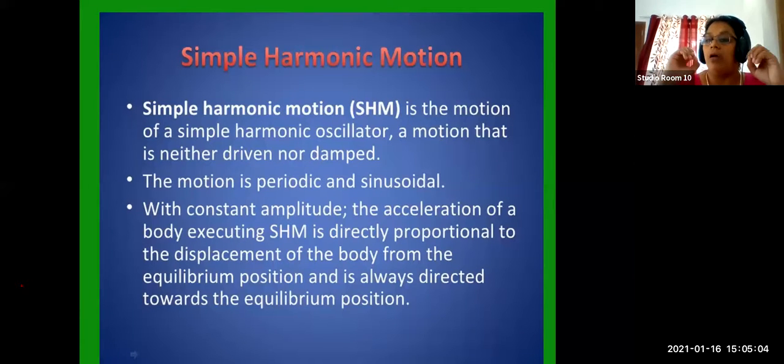So artificially you are creating a system. Mobile, artificially you are creating a system. So that is why you are able to listen to someone talk from America, and you are able to talk to that person very well, because there is a system. Artificially we made it simple harmonic.